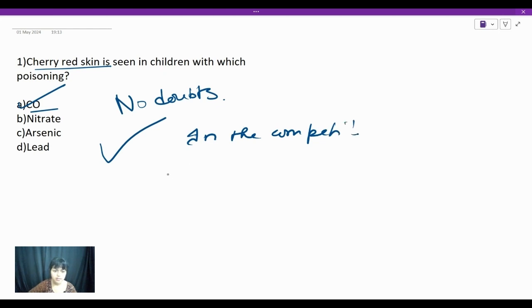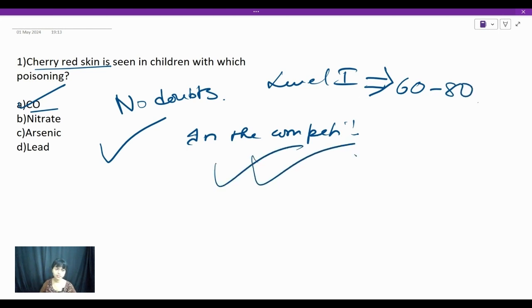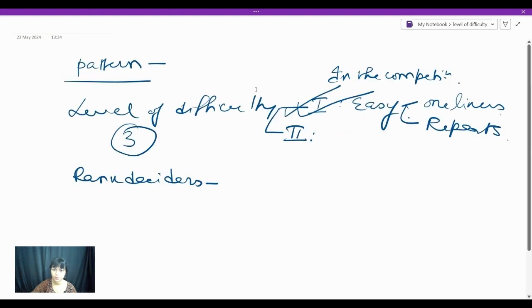And the number of this type of level 1 questions, out of 200, will be near about 60 to 80, which all of you should mark right. Clear? So hope I could make you understand what a level 1 question is. Now let's move on to level 2, that is, not too easy, not too difficult.